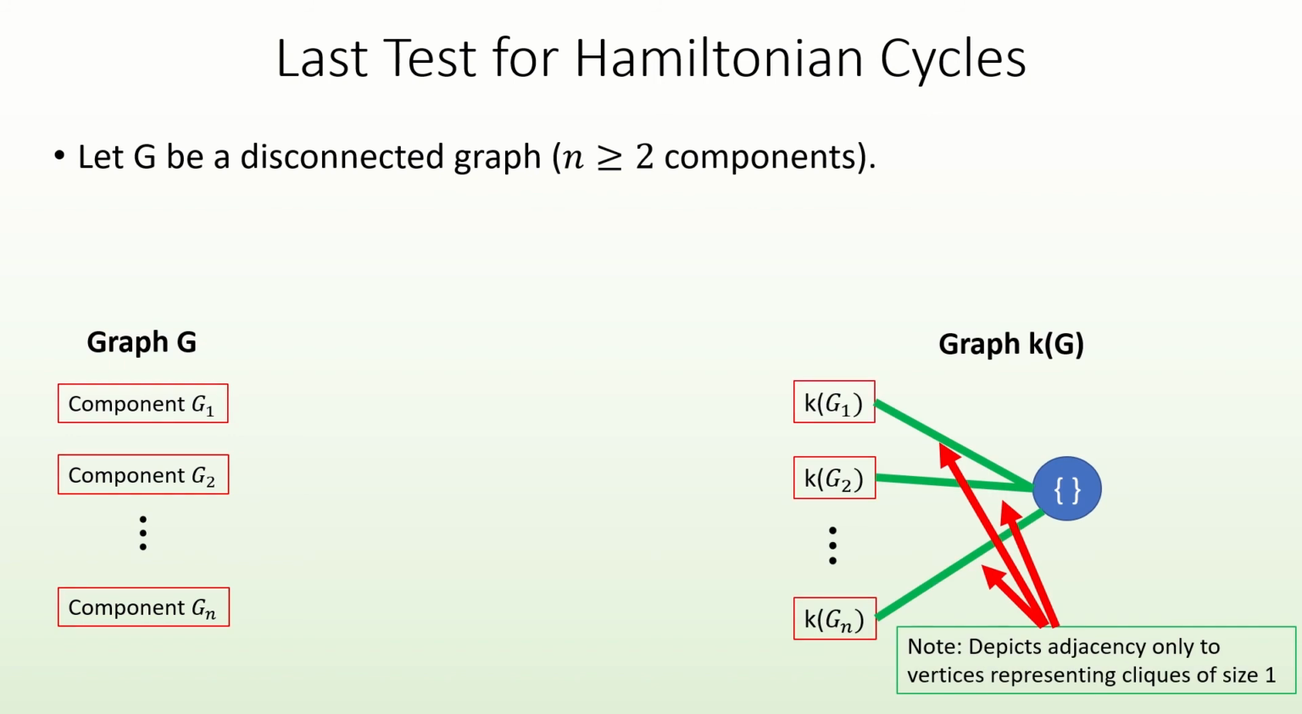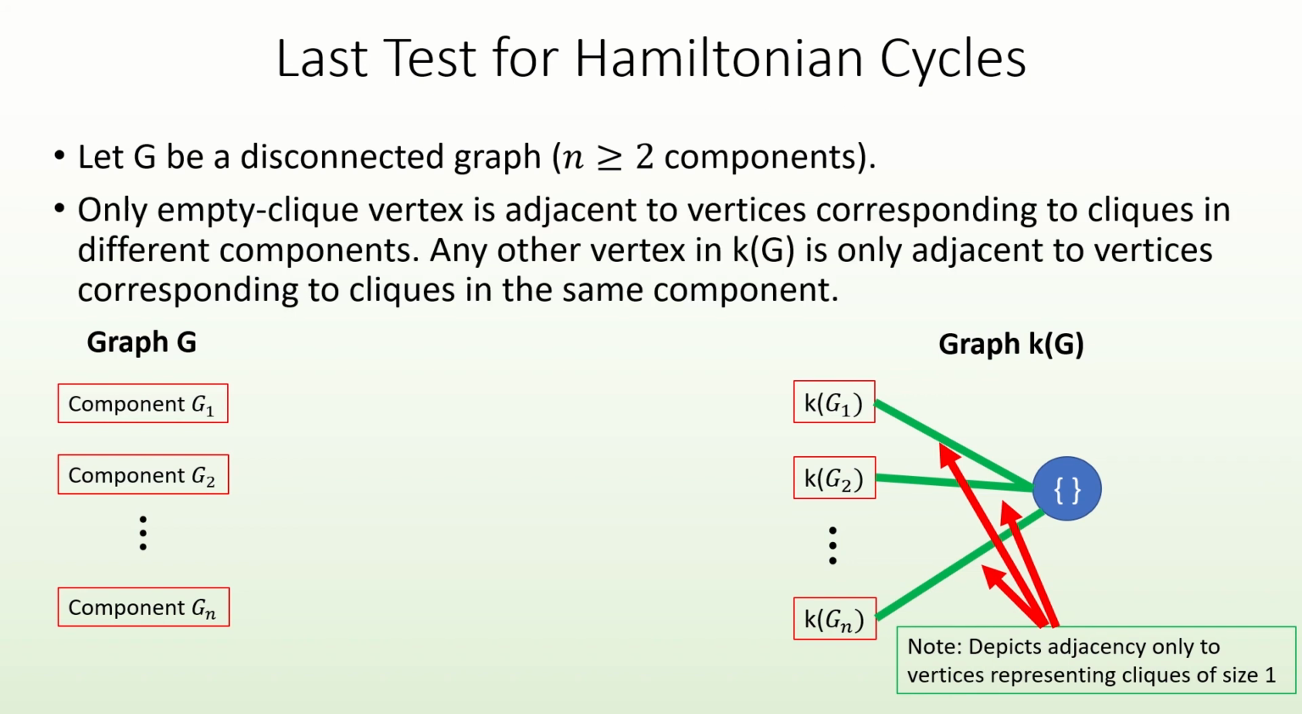The simplex graphs of each component will be subgraphs, and the vertices in each subgraph that correspond to cliques of size 1 in G will be adjacent to the empty clique vertex in our simplex graph. There can be no adjacencies between vertices that correspond to cliques in different components in the original graph. The only adjacencies are between vertices representing cliques in the same component. Since the empty clique is the only clique present in all components, it is the only vertex in the simplex graph allowed to have adjacencies to cliques in different components.